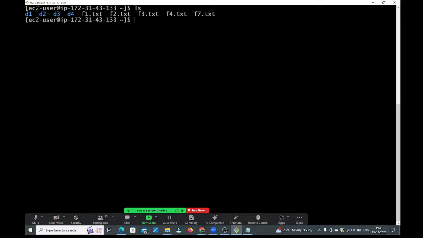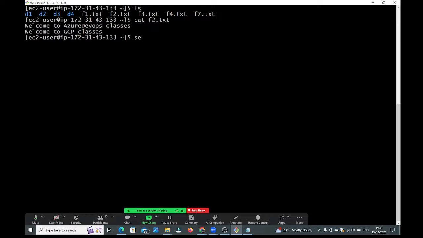Let me check which file has the data: cat f2.txt. Okay, fine, guys. In f2.txt we have the data. Here, "Welcome to Azure DevOps" is there. I want to change this Azure DevOps to AWS Cloud, and under this, I want to change GCP to DevOps, guys. See, guys, I want to change both. How to do that?